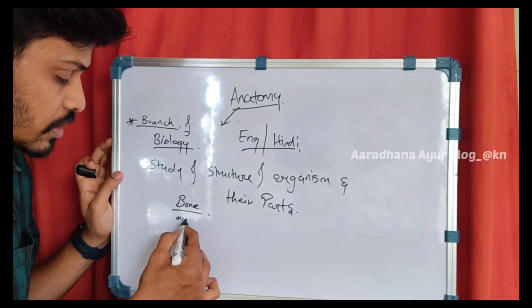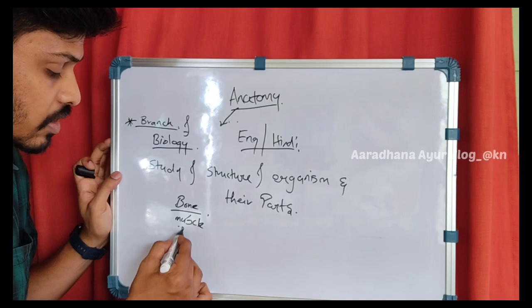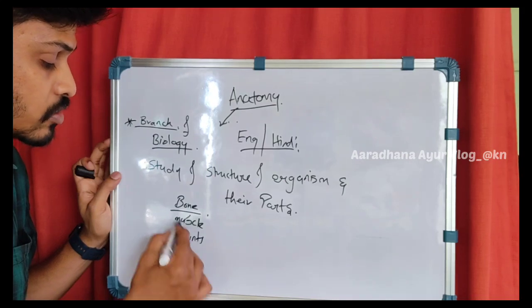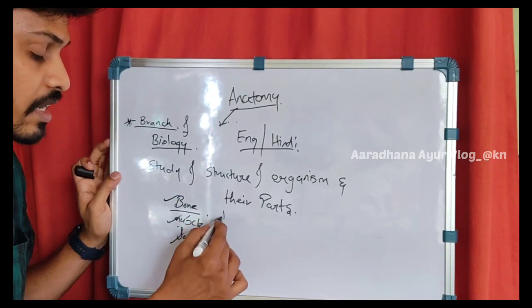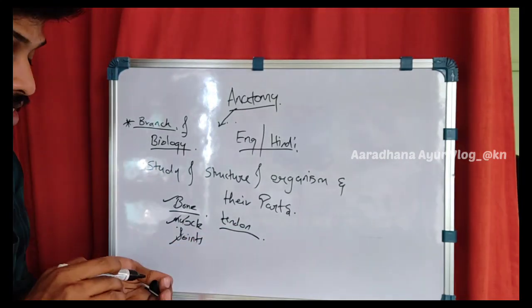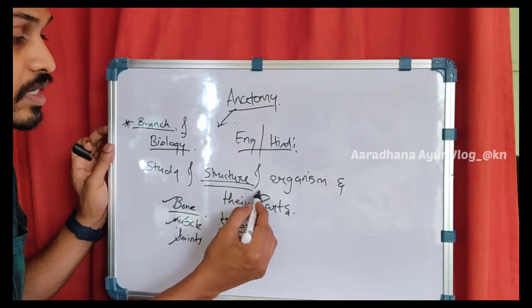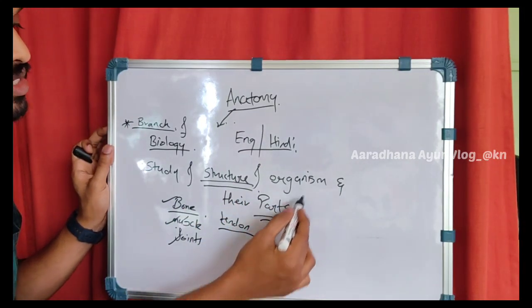Like that we will be studying the muscles, joints, tendons and ligaments. Many things are there which we will be studying here. Mainly it is dealing with the structure aspect, structure and their parts.